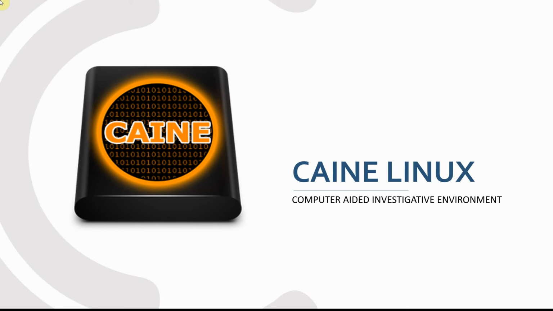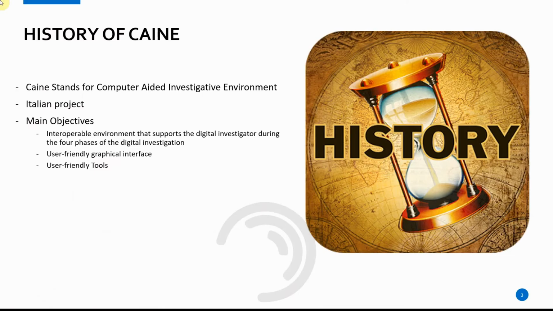So the next operating system in this video series for our attack side of the house is CAINE Linux. It's an Italian Linux digital forensics project. The main objectives that CAINE aims to guarantee are, according to the CAINElive.net website, an interoperable environment that supports the digital investigator during the 4 phases of the digital investigation, and a user-friendly graphical interface with user-friendly tools. CAINE stands for Computer Aided Investigative Environment and is a professional-grade digital forensics Linux distribution.